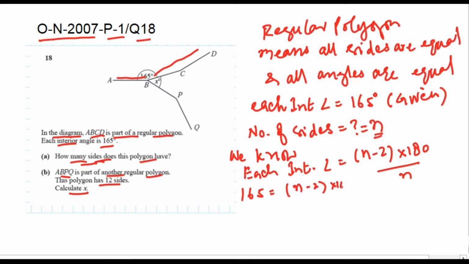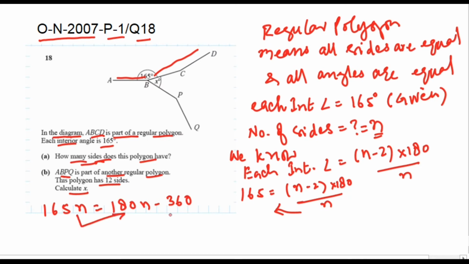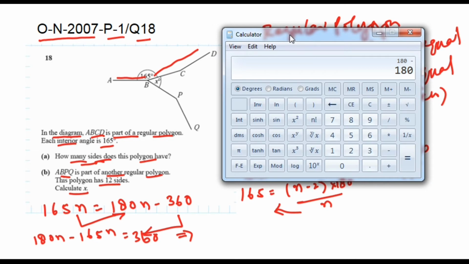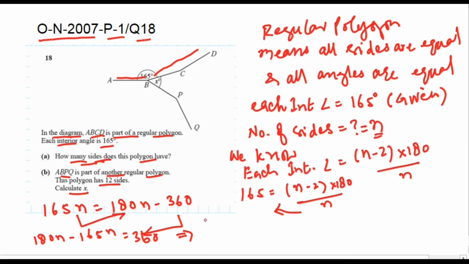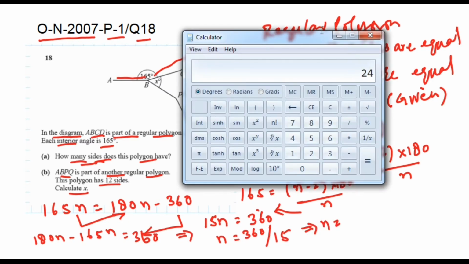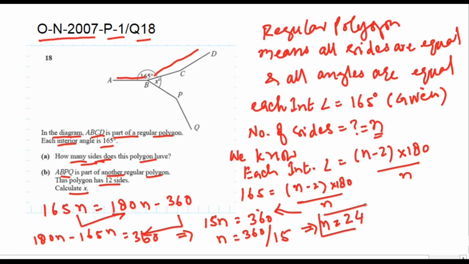By cross multiplying, 165n is equal to 180n minus 360. Sending 165n to the right and 360 to the left-hand side, 15n is equal to 360. So n is equal to 360 divided by 15, n is equal to 24. So the number of sides of the polygon is 24.